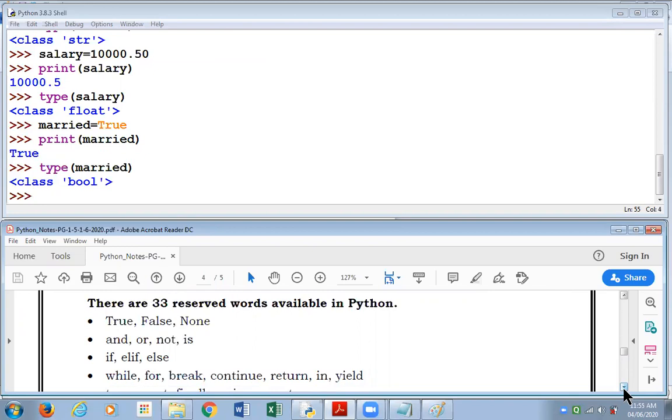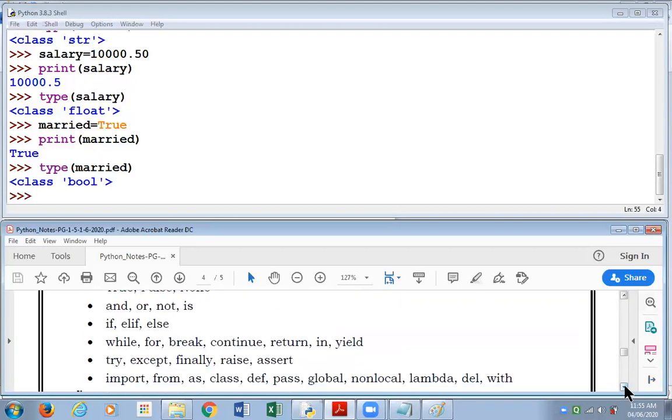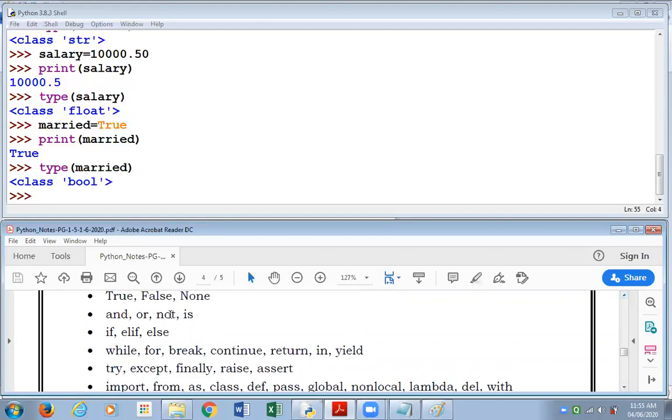True, False, None, and, or, not, is. We have listed over here all these 33 reserved words. Now let me tell you, this is just for reference. The intention of showing you these reserved words is not that we're going to start learning all of them one after the other now. As the course progresses, we'll come across reserved words and we'll be teaching them to you in a systematic manner.